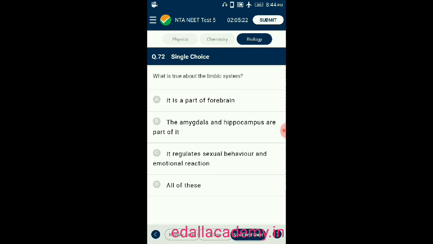Question number 72. What is true about limbic system? Option A, it is a part of forebrain. Option B, the amygdala and hippocampus are part of it. C, it regulates sexual behavior and emotional reactions. Option D, all of these. Answer for this question is all of these. All the 3 statements are true about the limbic system. So the correct option is D.